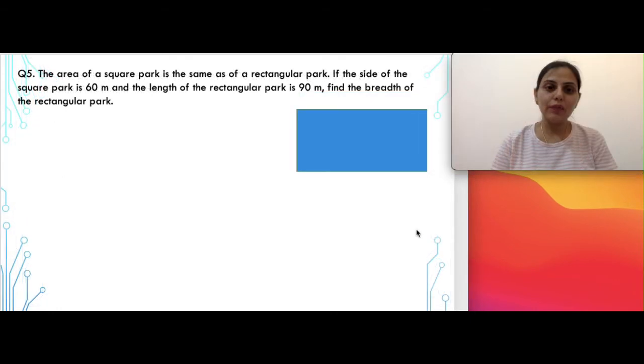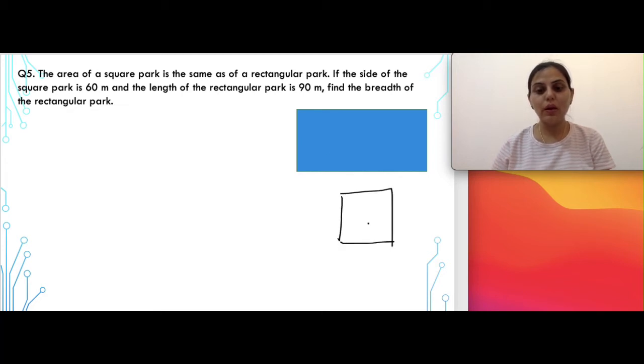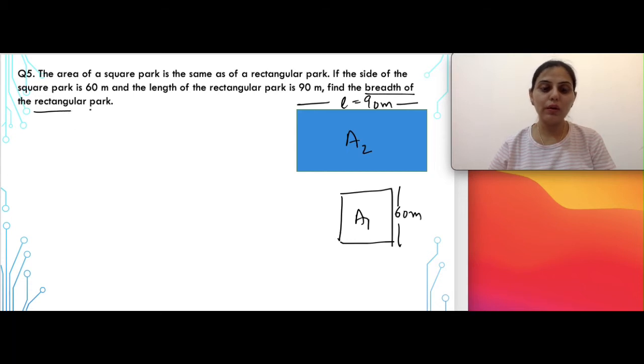In question 5, the area of a square park is the same as that of a rectangular park. So one rectangle is given and let us suppose one more square is also given to you. The area of both of these is given as equal. So let us suppose A1 is the area of the square and A2 is the area of the rectangular park. The side of the square park is given as 60 meters and you are given the length of the rectangular park, which is equal to 90 meters. So we are supposed to calculate the breadth of the rectangular park.